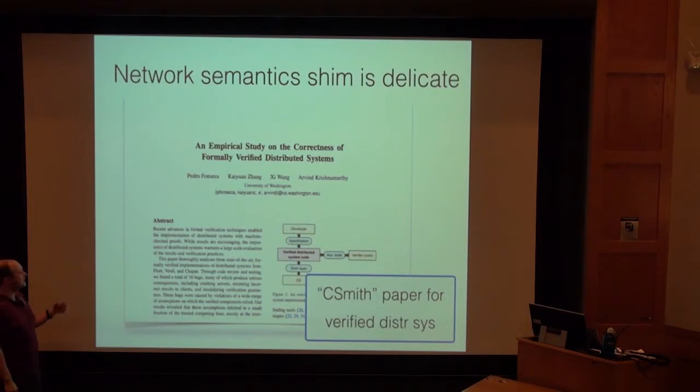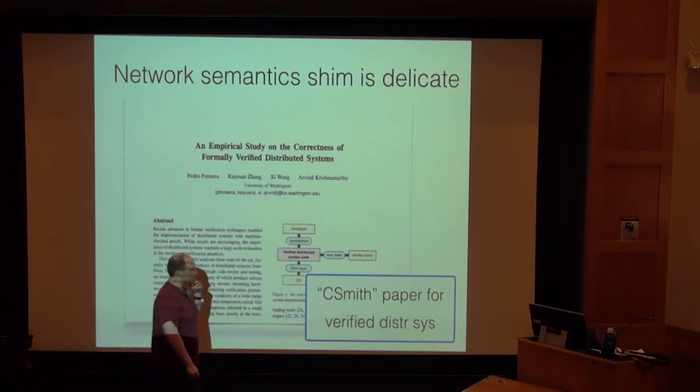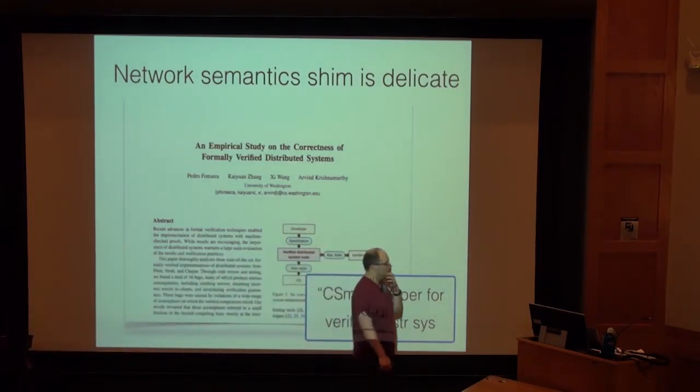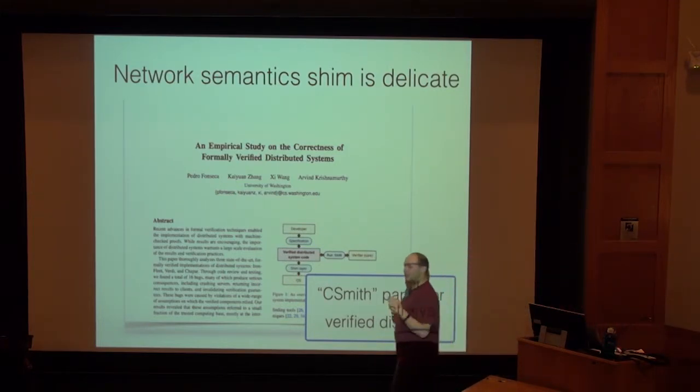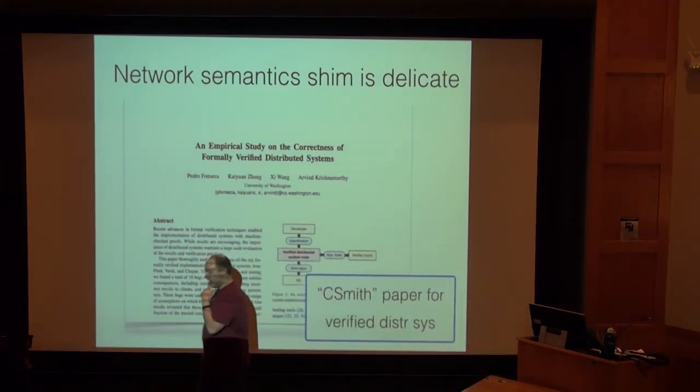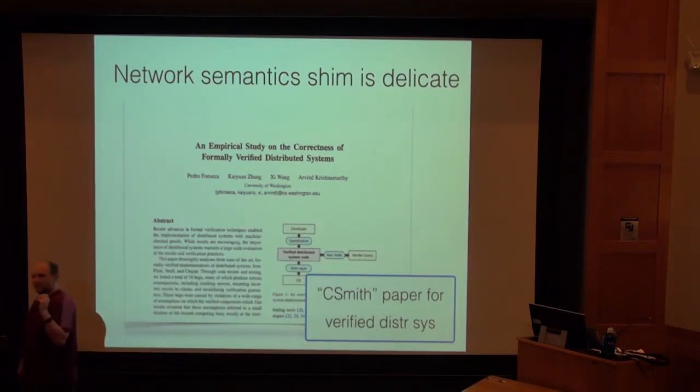So basically, there was a team that wanted to do CSmith for distributed systems. I think that some of these authors were sort of motivated by not wanting to have to do proofs, so they wanted to convince everybody: why do verification? These things still have bugs. But in fact, I think it's going to have the same effect that the work that CSmith had for CompCert, right? Which is that CSmith has ended up being a huge advertisement for formal verification, right?